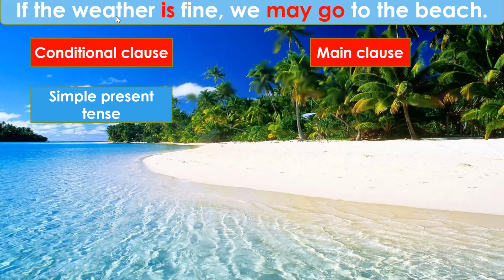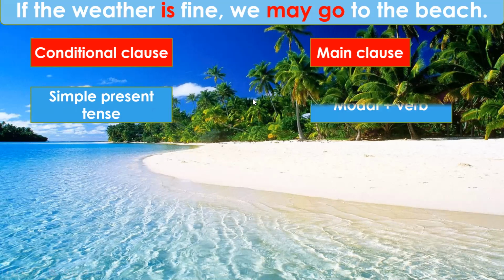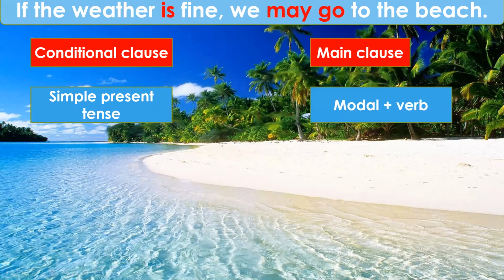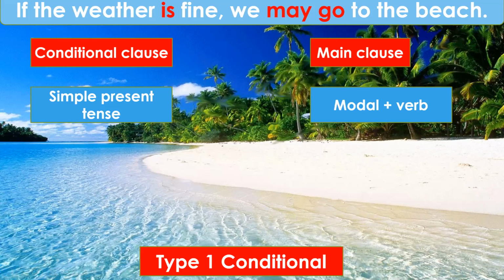So if the weather is fine is the conditional clause, and it is in the simple present tense. It fulfills that condition also. And we may go to the beach: may is the modal and go is the verb. So it fulfills the condition of the main clause also. The main clause has to be a modal in the present tense plus a verb, and the if clause has to have a verb in the simple present tense. It is in the simple present tense, and therefore it is a type 1 conditional. It is a possible situation. It is very much possible that the weather is fine and we may go to the beach.